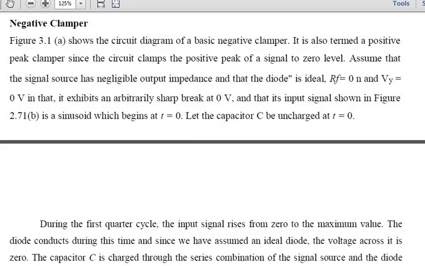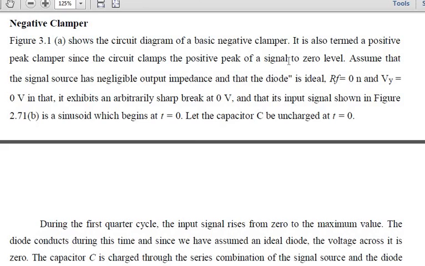So the figure I have shown is your clamping circuit. Which clamping is that? Negative clamper, where your capacitor is next followed up by a diode. Okay, so that is your basic negative clamper. It is also called a positive peak clamper, because your negative clamper means it will be fixed at the negative part and your positive peak will be clamped off. So it is also termed a positive peak clamper, since the circuit clamps the positive peak of a signal to a zero level. So in the negative clamper, the positive peak will be clamped, meaning that it will be fixed to a zero level, which I have shown down in the figure.